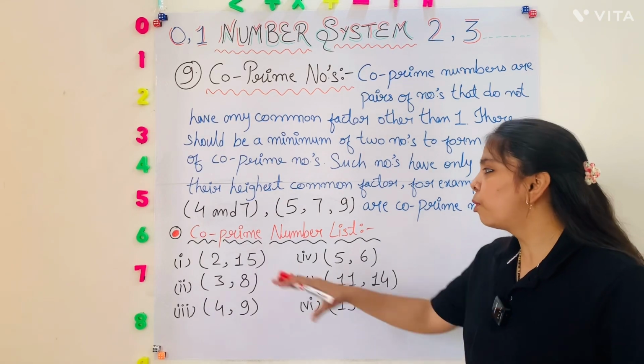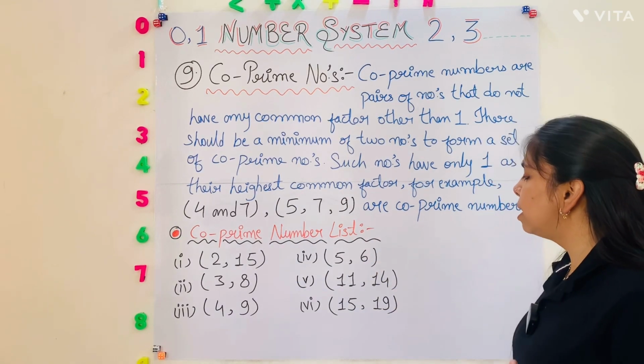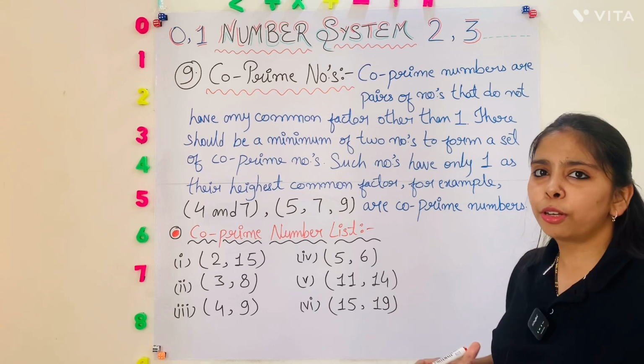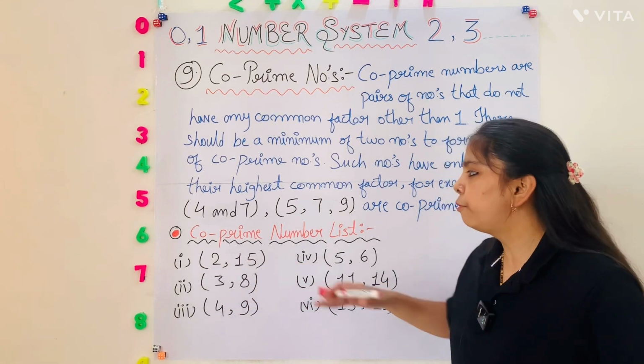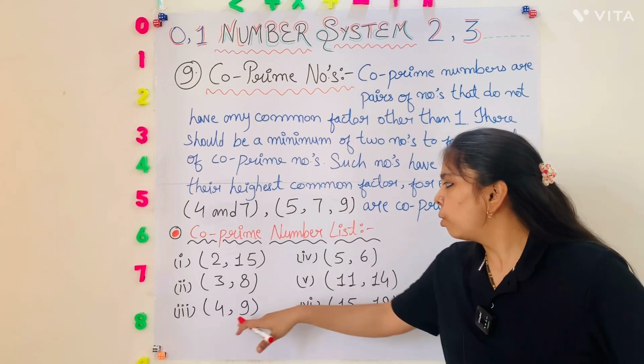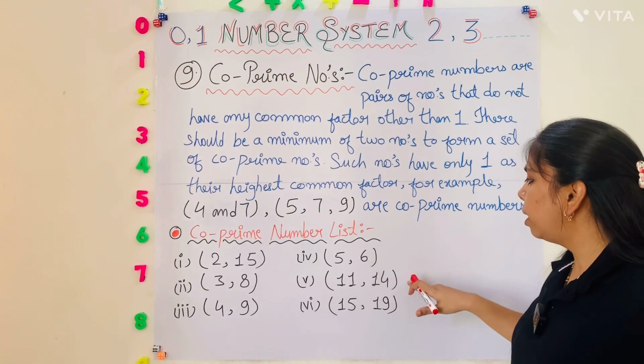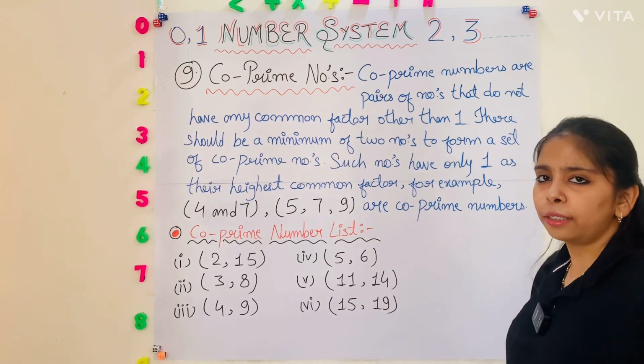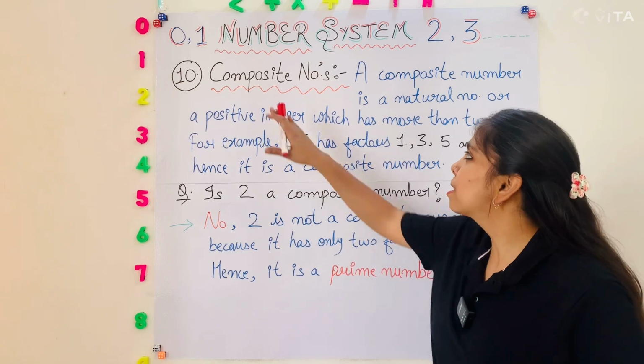So let's see some co-prime number list. Given below is the list of a few co-prime numbers for your reference. So the first one is 2 and 15, 3 and 8, 4 and 9, 5 and 6, 11 and 14, 15 and 19. Okay. So the next one is composite numbers.